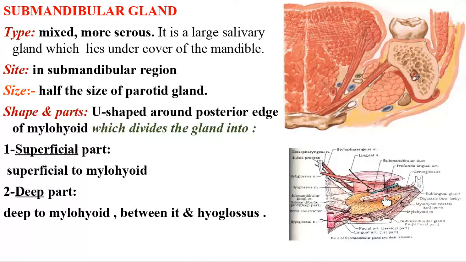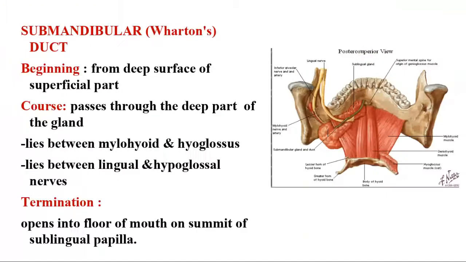This mylohyoid muscle makes the submandibular gland into a U shape and divides it into two parts, the superficial part and the deep part. The superficial part is superficial to the mylohyoid muscle, and the deep part is deep to the mylohyoid, and in between there is the hyoglossus muscle.